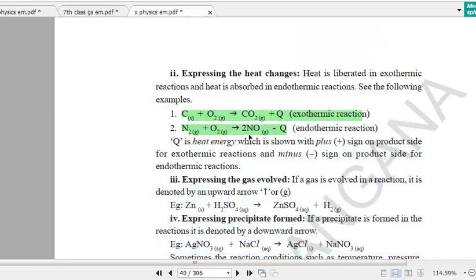You can see here they have represented their physical states: gas, gas, gas, gas, solid, gas, gas. And if the heat is released, you need to write plus Q. If heat is absorbed, you have to write minus Q.